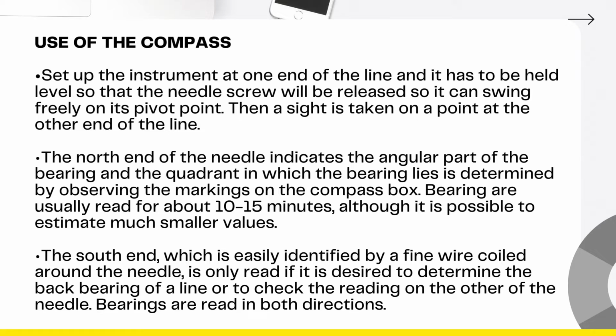How are we going to use a compass? First is that the observer sets up the instrument at one end of the line. The compass is held level and the needle screw is released so it will allow the needle to swing freely to its pivot point. A sight is then taken on a point at the other end of the line. So when the needle finally comes at rest, yung magnetic bearing niya will be read by noting kung saan nag-point ang north end ng needle doon sa graduated scale ng compass box.